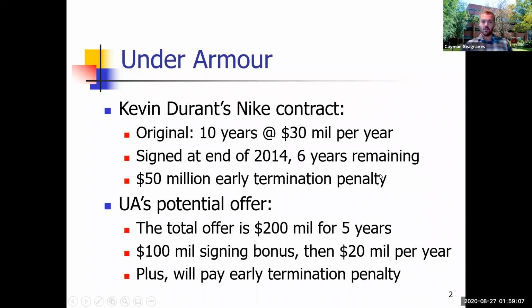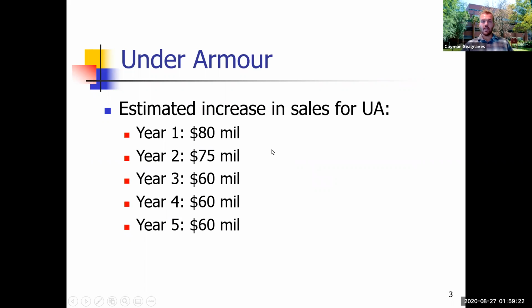Under Armour's potential offer: the total offer is $200 million for 5 years. There's a $100 million signing bonus and then $20 million per year. Plus, they will pay the early termination penalty. And the benefits to Under Armour: why would Under Armour want to sign an athlete such as Kevin Durant? There has to be a benefit to them.